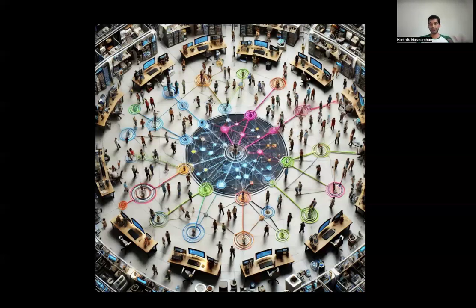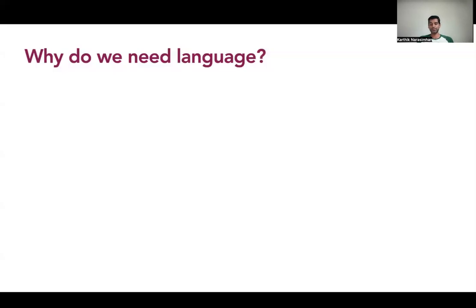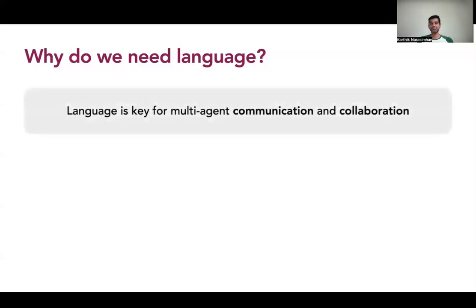And this is obvious when you think about it, right? Why do we need language? It is key for any sort of multi-agent communication and collaboration, right? And the more abstract and nuanced the language is, right? So English versus just making sounds, we're able to talk at a much richer and abstract level. And this is key towards how we've built out the entire society and are able to specialize different roles and so on, and actually make progress in a much, much faster way.